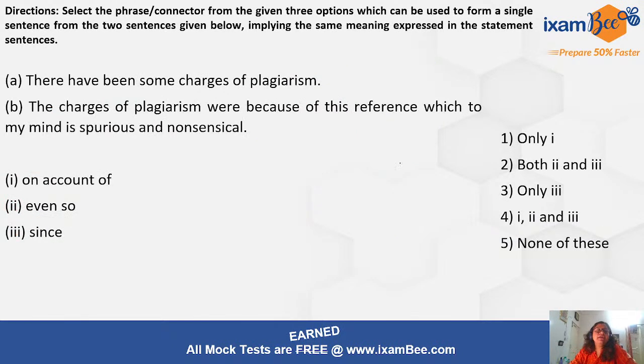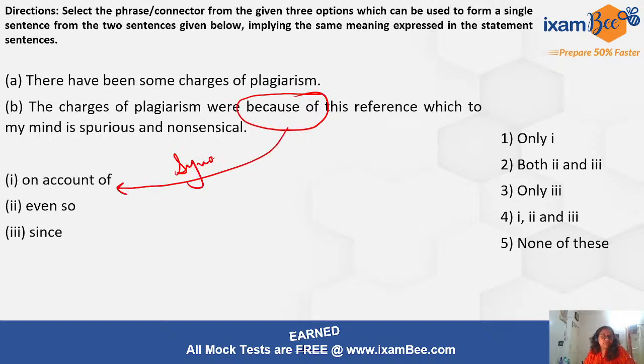So moving ahead, next one says: there have been some charges of plagiarism. The charges of plagiarism were because of this reference, which to my mind is spurious and nonsensical. Okay, so when we talk about because of, we know it means on account of. They are synonyms, right? So yes, one is actually the correct usage.